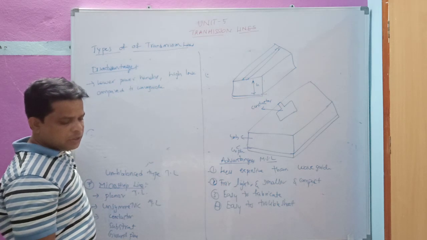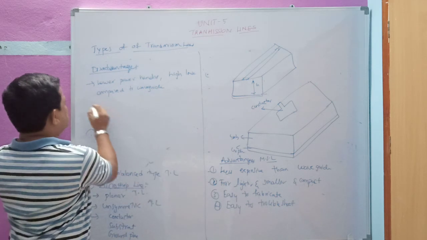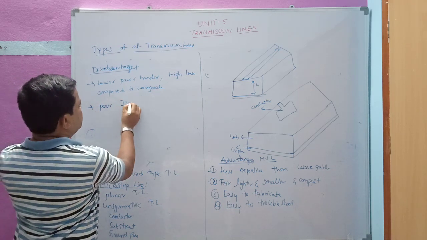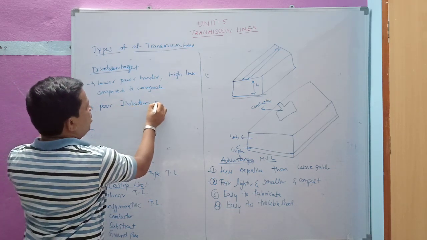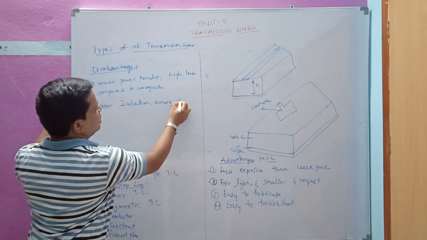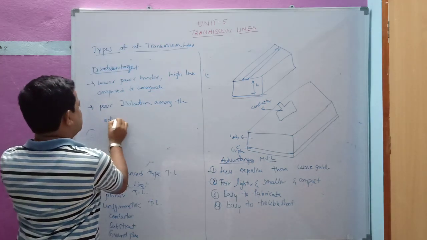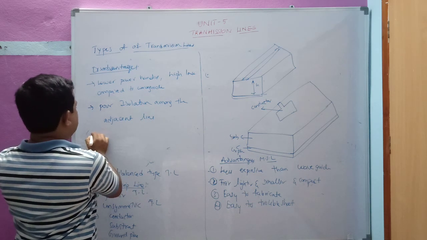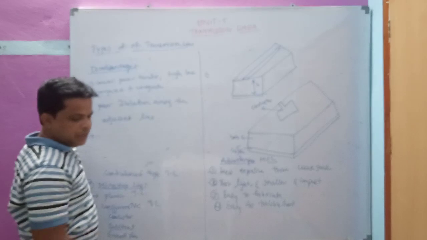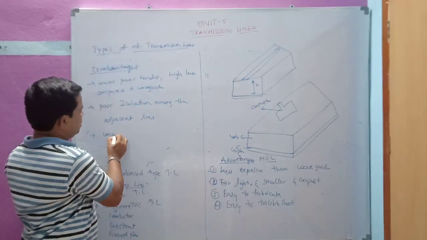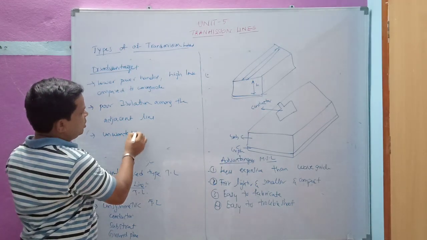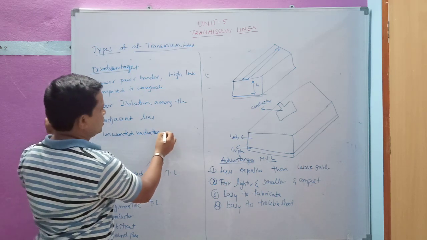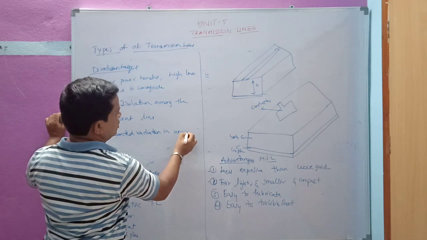Next, poor isolation among the adjacent lines. Adjacent means the nearby lines; poor isolation will be there. And finally, unwanted radiation, or unwanted radiation in an unwanted direction.